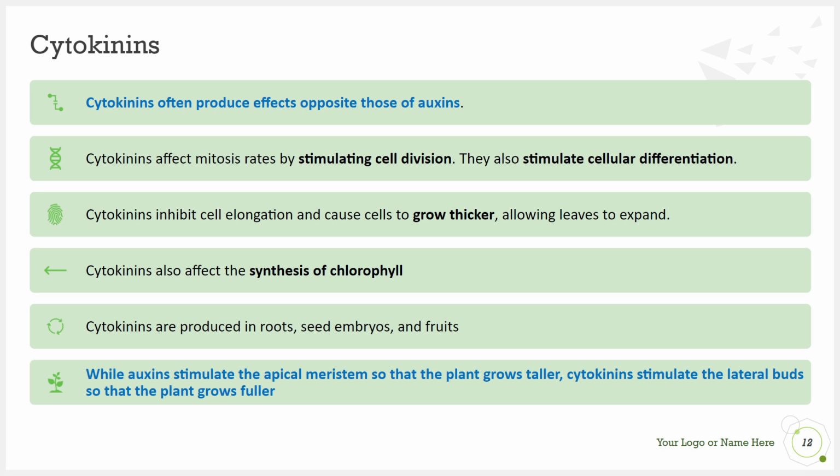Let's look at the next group of hormones called cytokinins. They produce effects opposite to those of auxins, so they can affect mitosis rates by stimulating cell division. They can stimulate cellular differentiation.